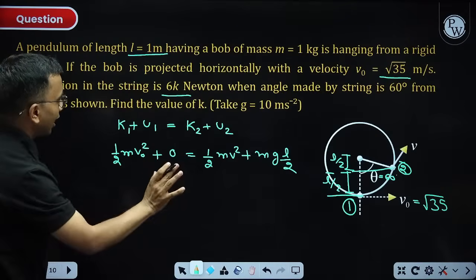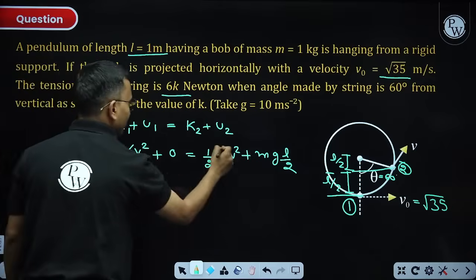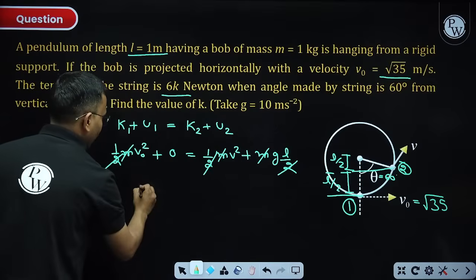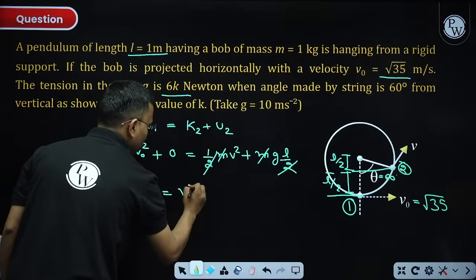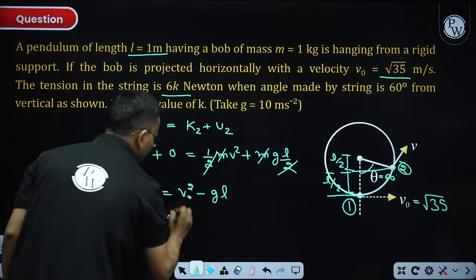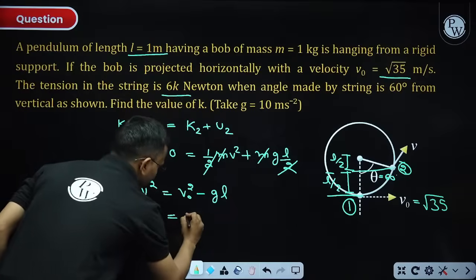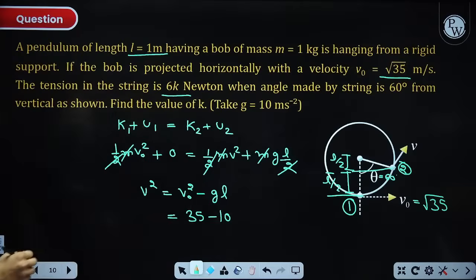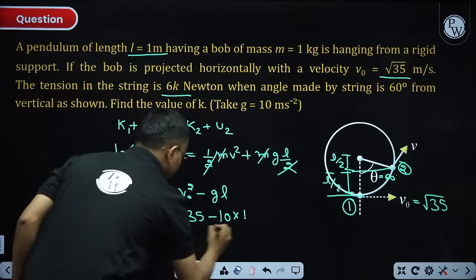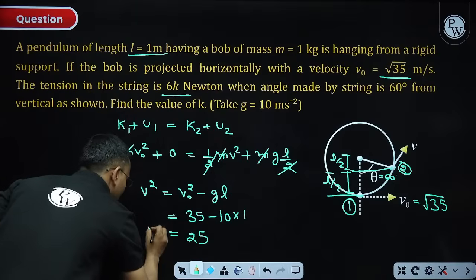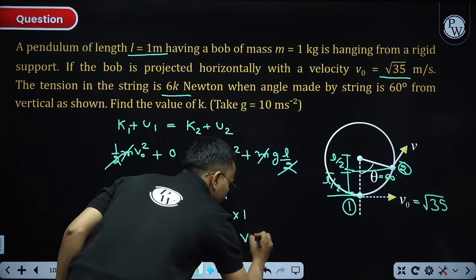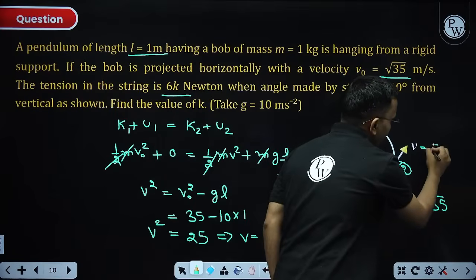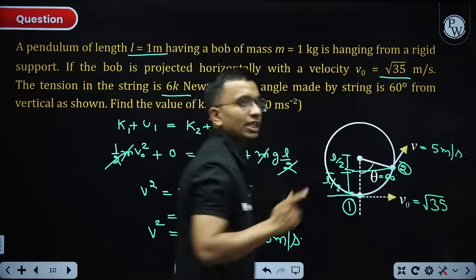Now from here I can find what is my V. First m is getting cancelled, this by 2 is getting cancelled, and V square is coming out to be V naught square minus GL. What is V naught square? V naught square is 35 minus G is 10, and L is 1, so into 1. So this is 25. So I got my velocity as 5 meter per second.